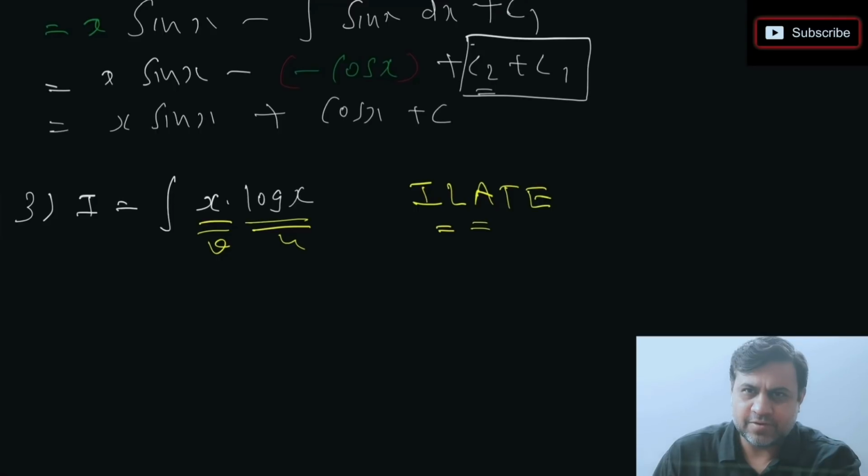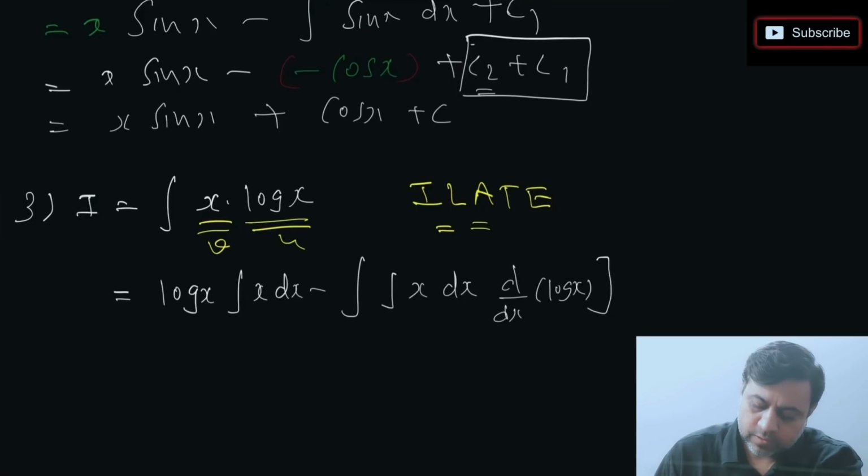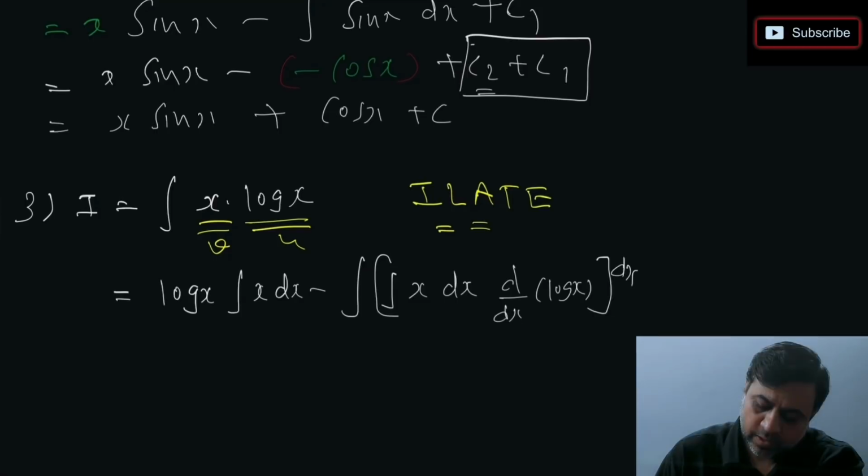I hope that's clear. Okay, now just apply the formula and so keep log x as it is. We integrate x with respect to x minus integration of x, and we take derivative of log x. Everything with respect to x.